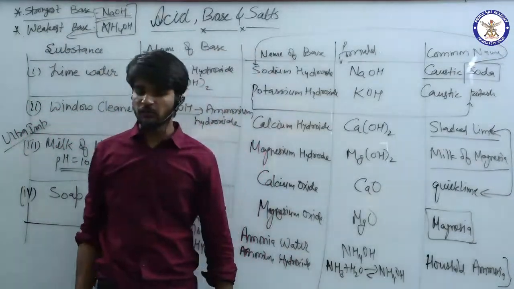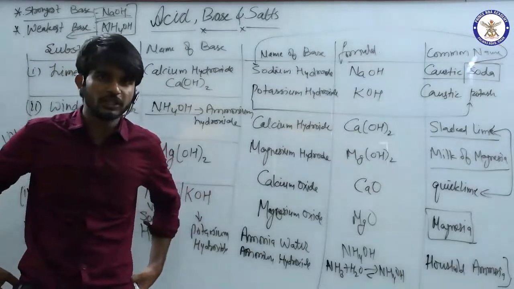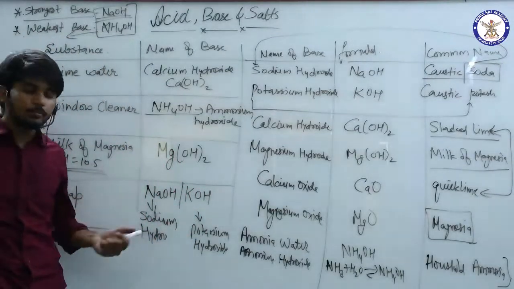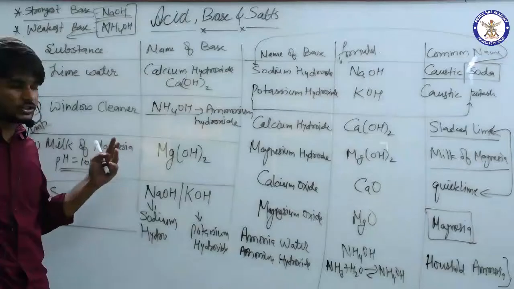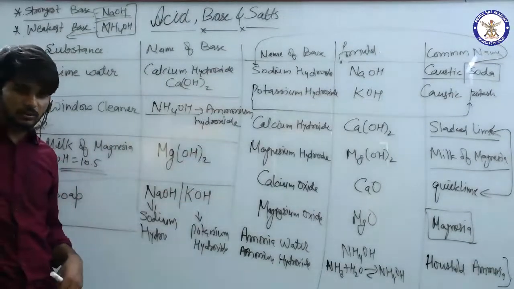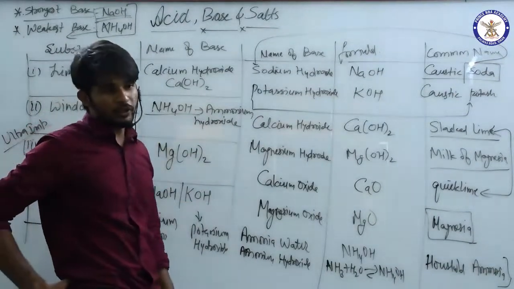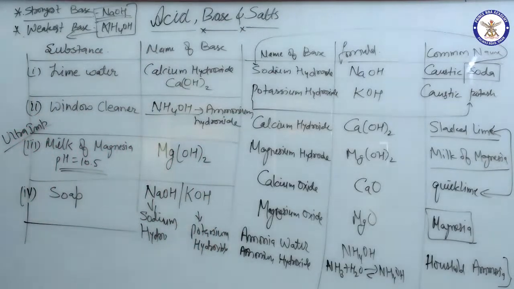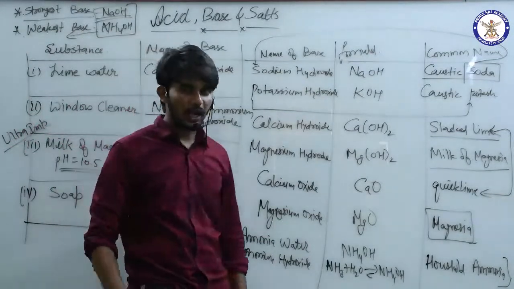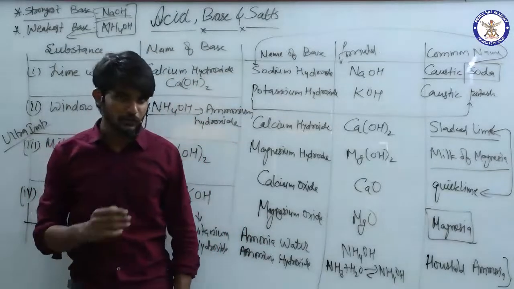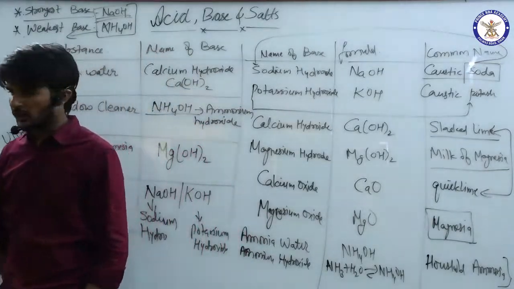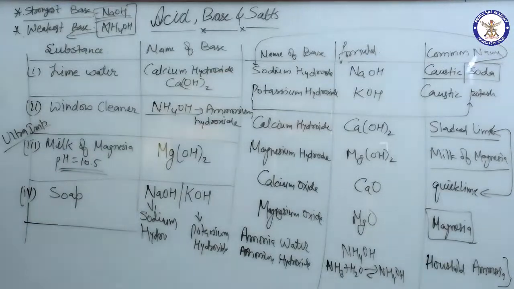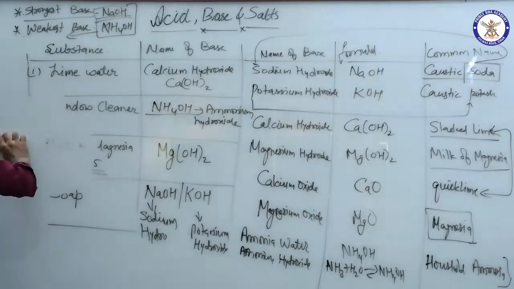So in this section we have seen what is acid, what is base, what are the properties, what are the important bases in our day-to-day life, and which is strongest and which is weakest. Now we will be moving to the next and further section of our chapter, that would be indicators. Before starting indicators, I want to put a question on your screen. So let me rub the things, and I am going to put a question. Please answer here.